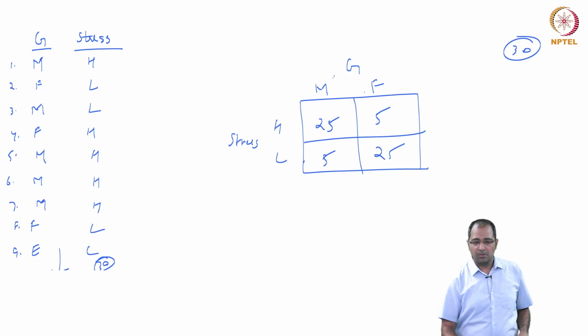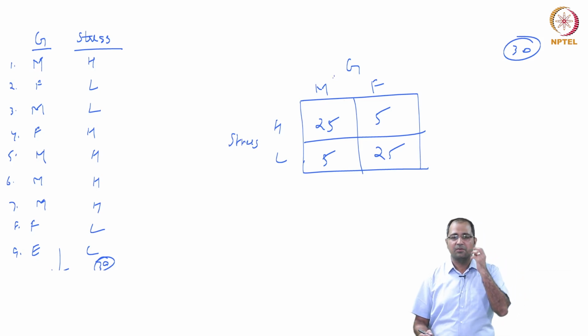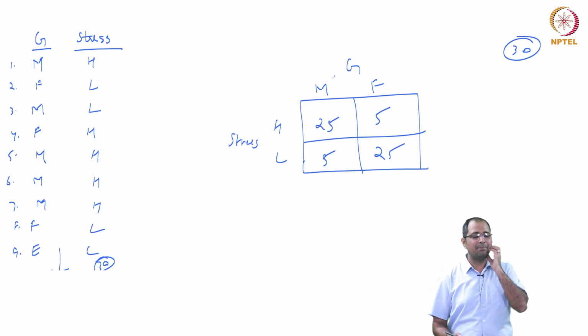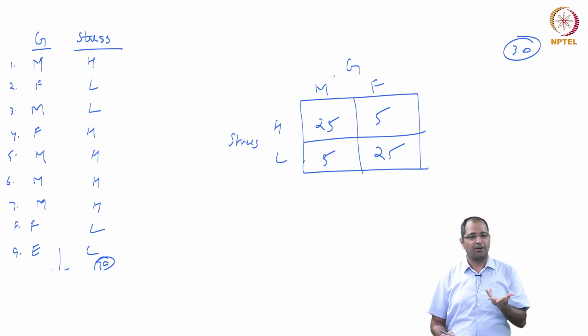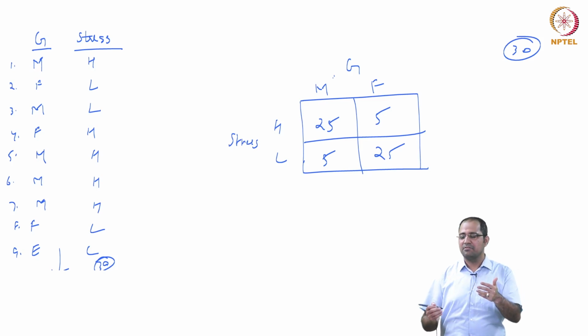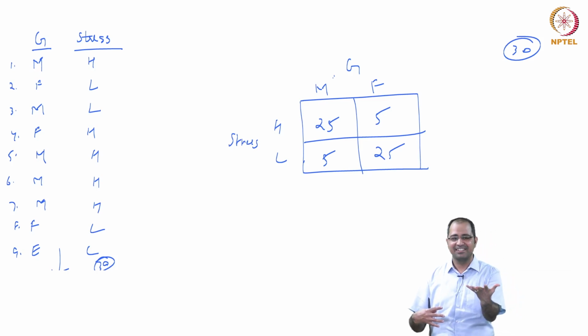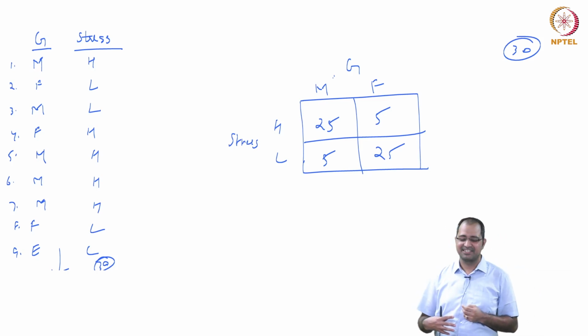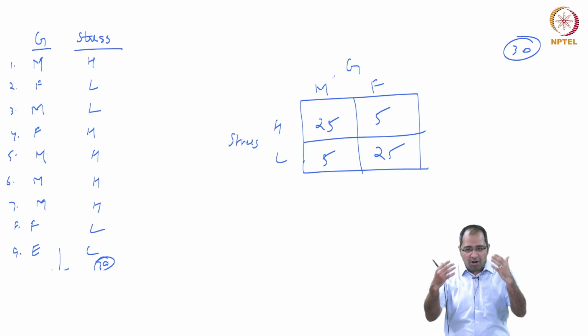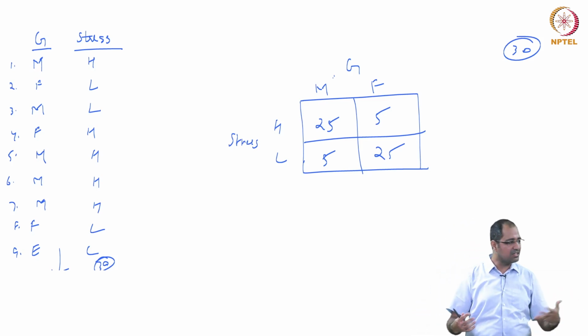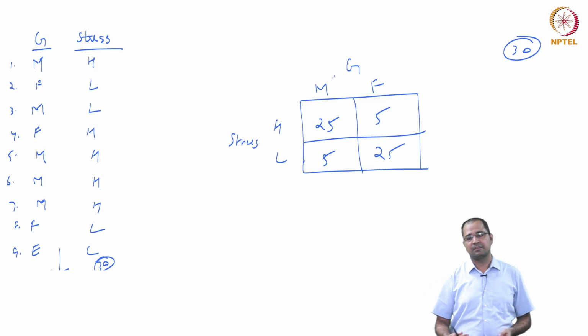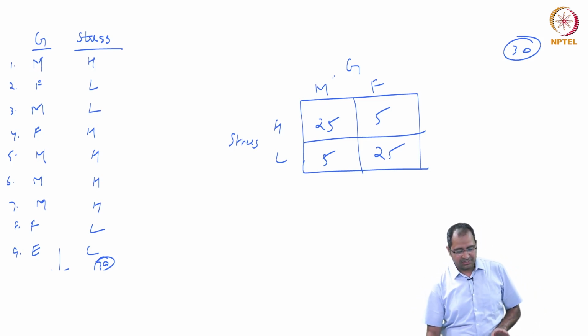So generally, what is the independent variable here? Obviously, gender, because stress may be or may not be determined by gender, but gender does not get determined by stress, right? So we write the independent variable along the columns and the dependent along the rows. So this is the cross tabulation.